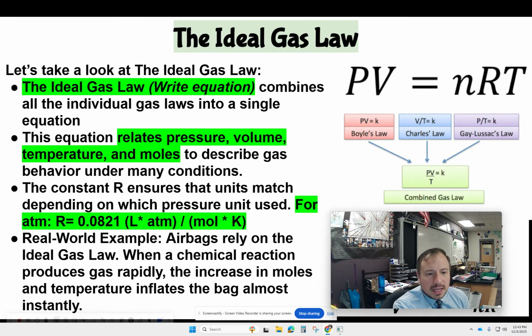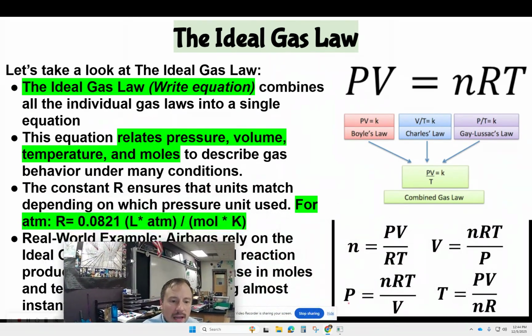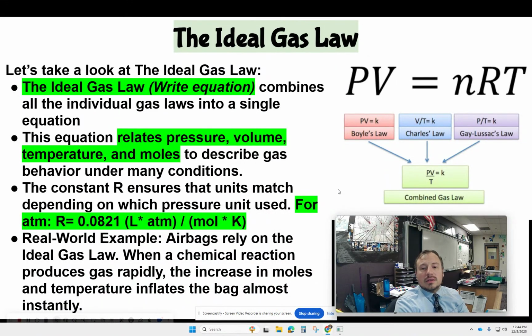A real good example is airbags. When airbags go off, the ideal gas law applies. Chemical reactions produce a gas rapidly. That changes the numbers: it's going to increase the moles and the temperature, and it inflates, which changes the volume. A lot of stuff is happening when airbags go off. But I just want you to see that here.